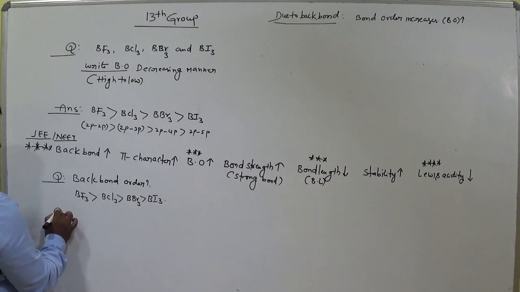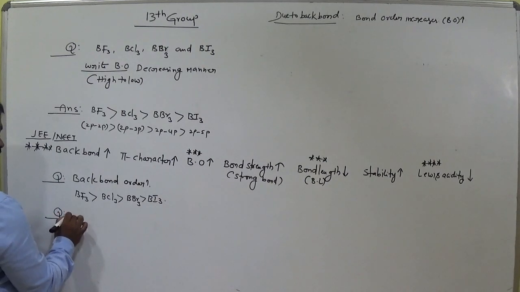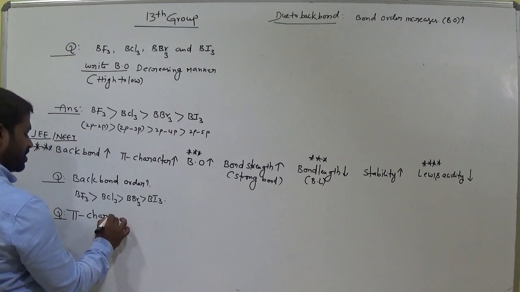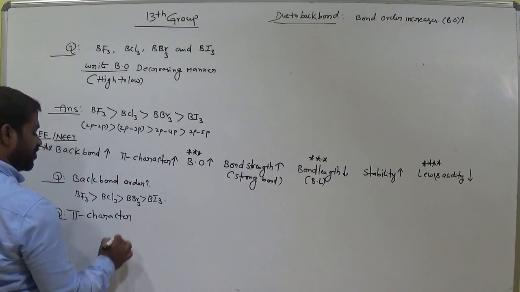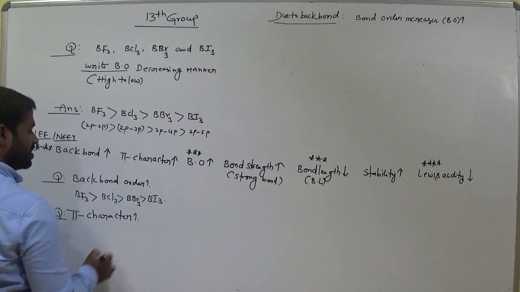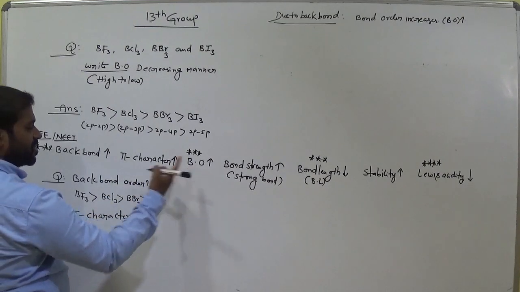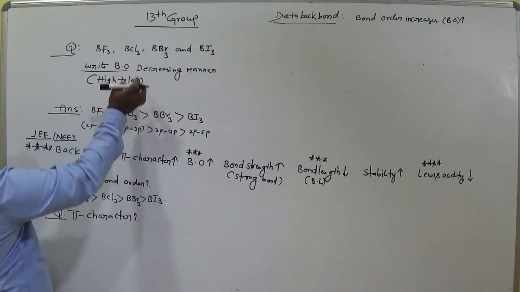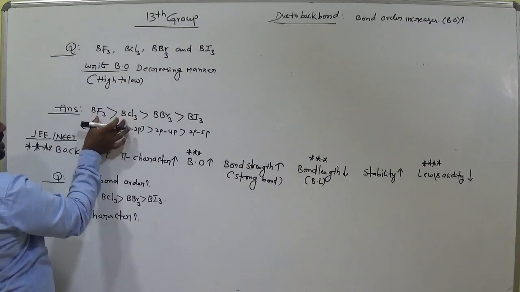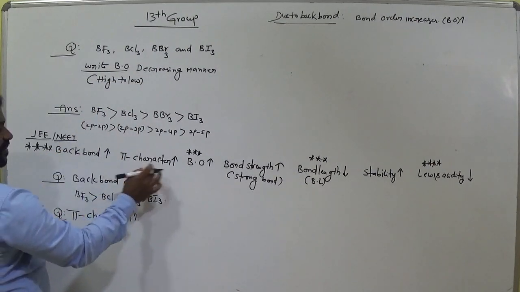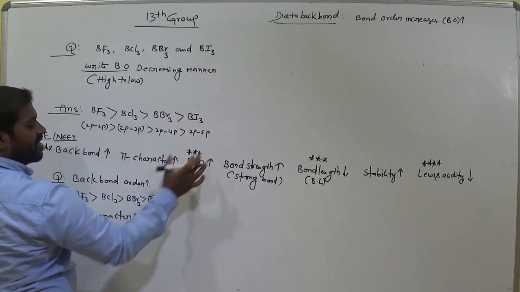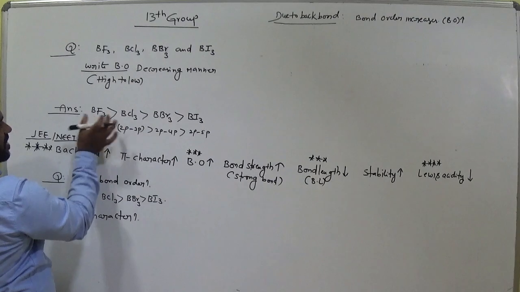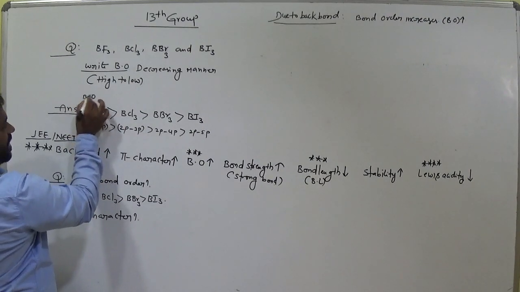Next question, write pi character. So which one is ready to give pi character? Pi character is directly proportional to bond order or not? So this is the bond order, am I right? So as pi character increases, bond order also increases. What is the bond order here for this one? This is the bond order. Clear?